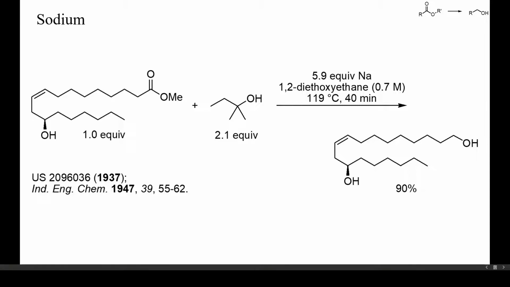If a lower reaction temperature is chosen, the particle size of sodium will be important, and a larger excess of sodium may be needed because no complete conversion of the metal can be attained. Also, if a more reactive alcohol is chosen, for instance ethanol or methanol, then a larger fraction of sodium will be lost by direct reaction of the alcohol with sodium. Secondary and tertiary alcohols are therefore better suited as proton sources for these reductions.